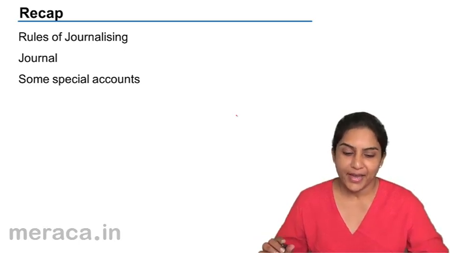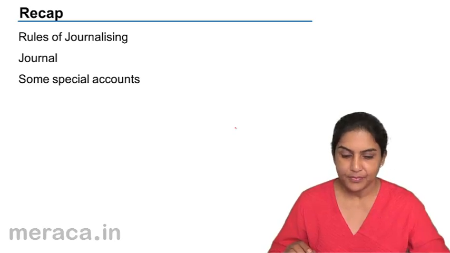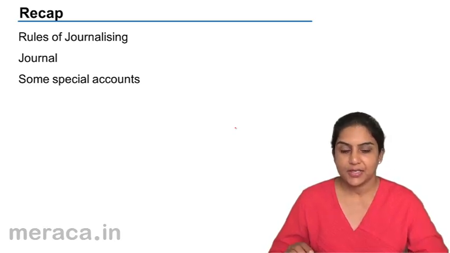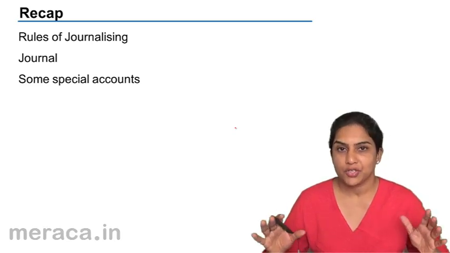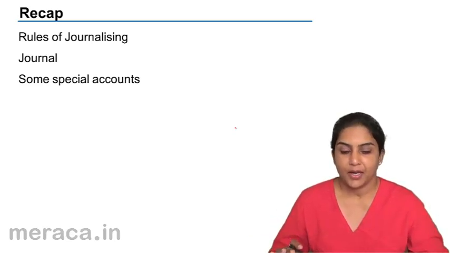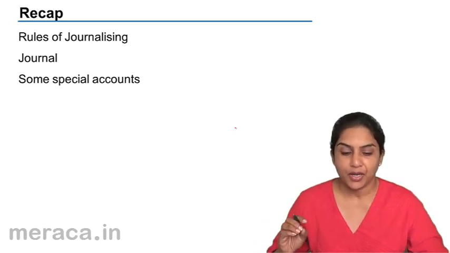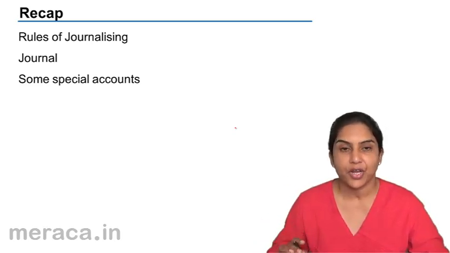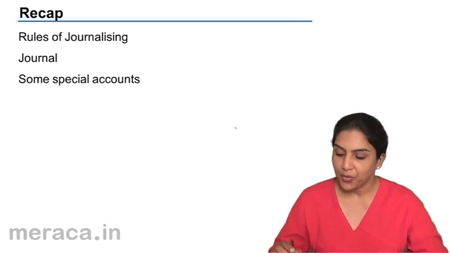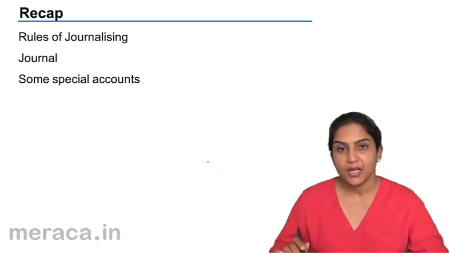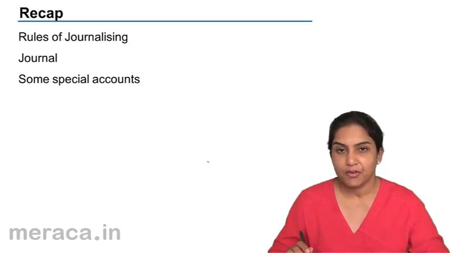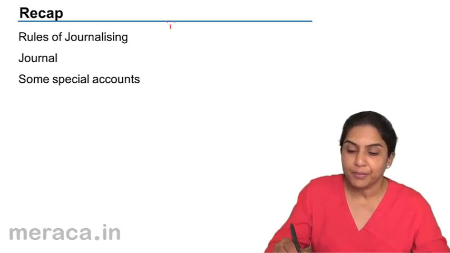A quick recap before we move on to another quiz. So what did we discuss? We started off with the process of accounting, and we said that the first accounting transactions are first recorded in a journal. How are they recorded in a journal? They are recorded in a special manner following the rules of double entry.